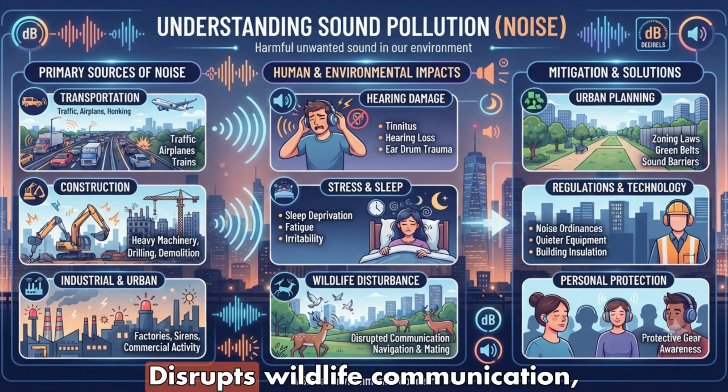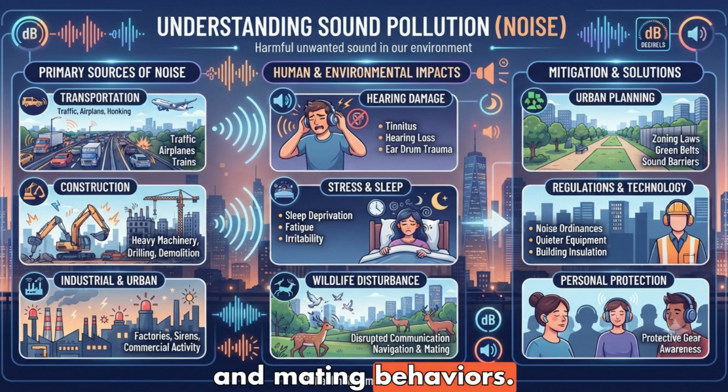Environmental impacts: disrupts wildlife communication, navigation, and mating behaviors. Mitigation: urban planning, sound barriers, green belts, regulatory measures, noise ordinances, quieter technology, and the use of personal protective gear.